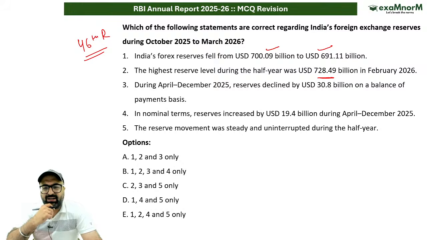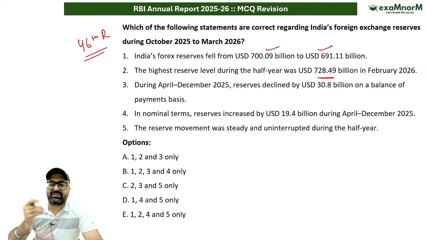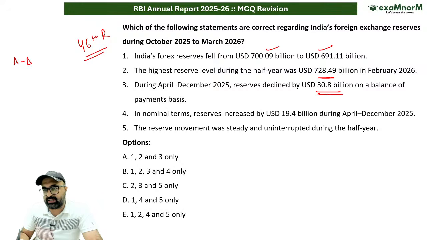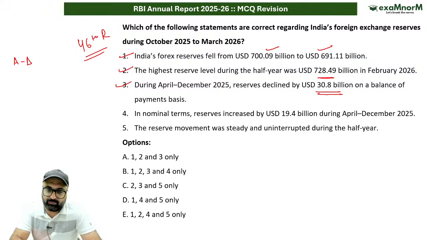If I say April to December 2025, the reserves have declined by $30.8 billion due to the balance of payments, which means that the difference between your export and import was high. Outflow of currency was higher than the inflow of currency.